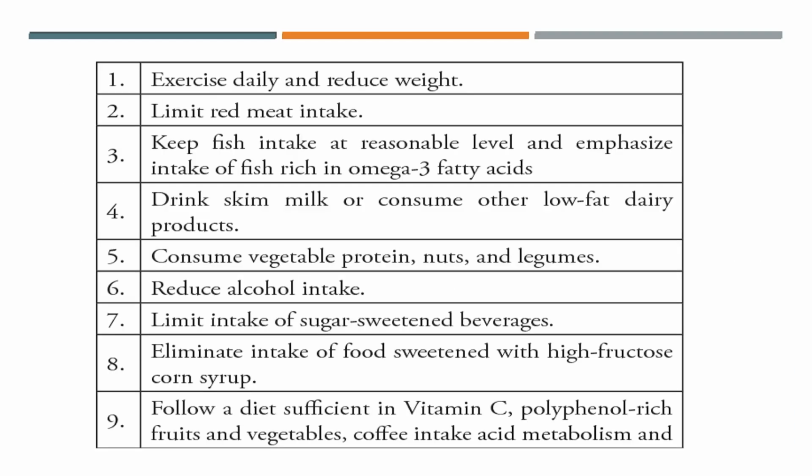You should reduce weight, limit red meat intake and fish intake. Then drink skim milk or consume low-fat dairy products. Then consume vegetable protein, nuts. Reduce alcohol intake. Limit the intake of sugar sweeteners, and limit intake of food that contains high fructose corn syrup. And have a diet sufficient in vitamin C, fruits, and coffee intake.